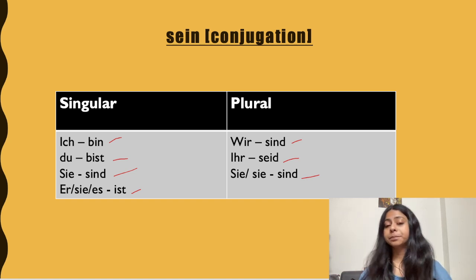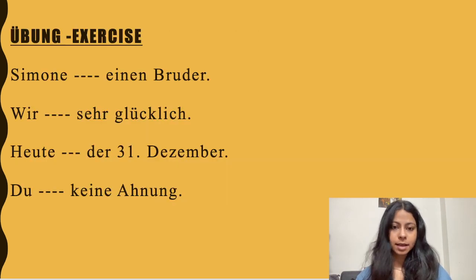Okay, so haben und sein are the two most important verbs in German. We mostly use haben und sein in German. There are other verbs as well in German that we will be discussing in upcoming videos. But haben und sein are two verbs that you should know if you are learning German. Now let's look at some exercises.